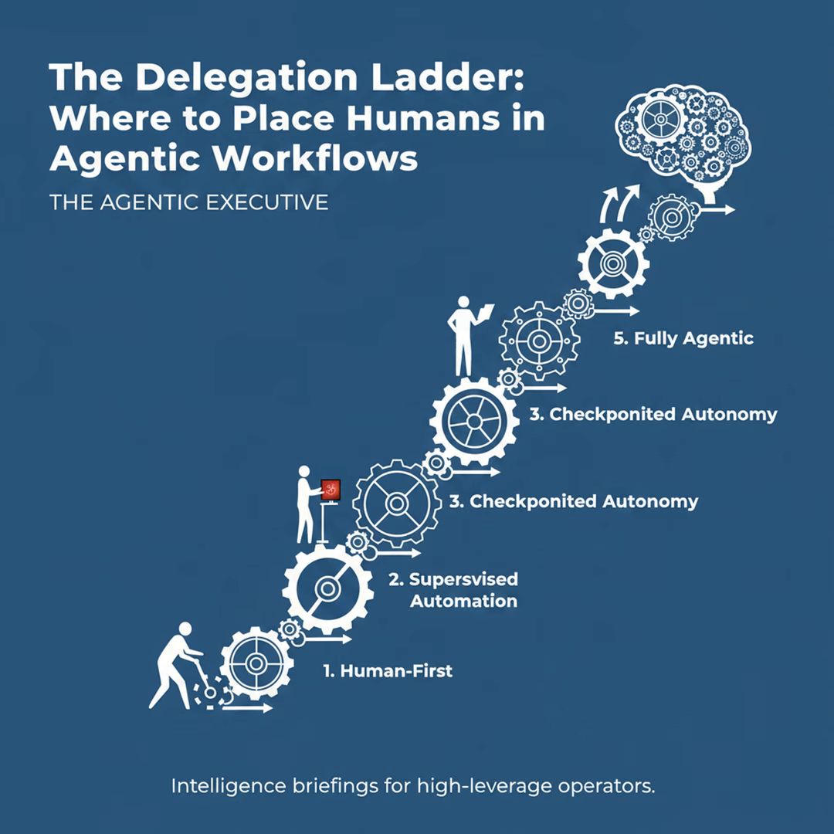Section 1. Define the Delegation Ladder. Think of delegation as a ladder with 5 rungs. Each rung shifts decision ownership and changes the failure and learning modes you must manage.